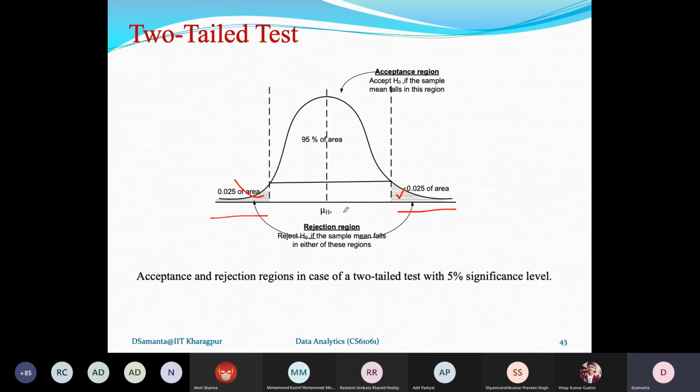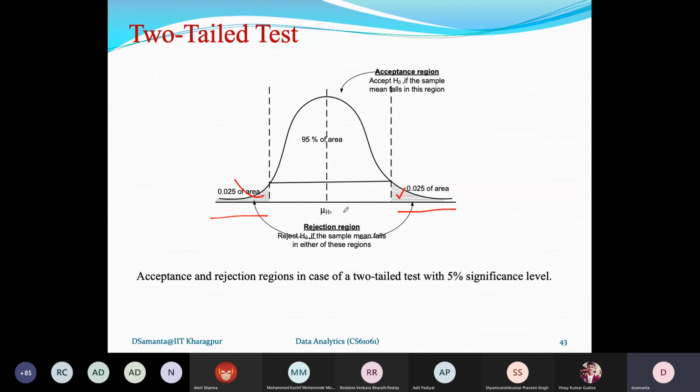In a two-tailed test, there are two rejection regions, at the left tail and the right tail. Right tail means the sample value is greater than some value, and left tail means it is less than this one. So if it is not equals, then the sample can give you both less than or greater than, and in that case, two rejection regions are there.